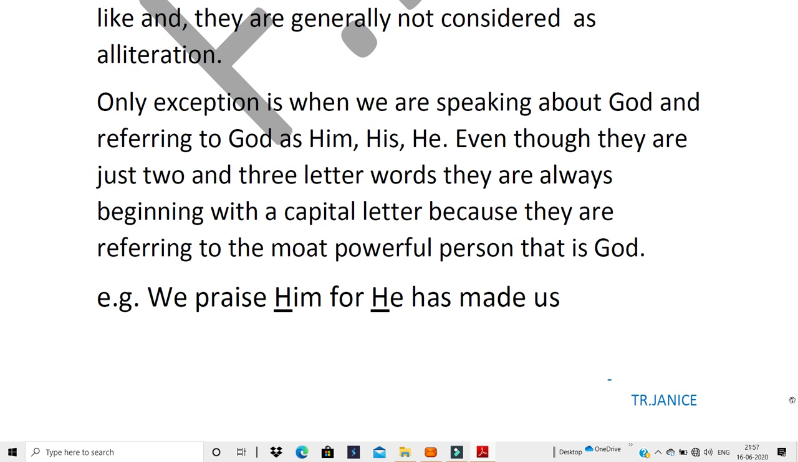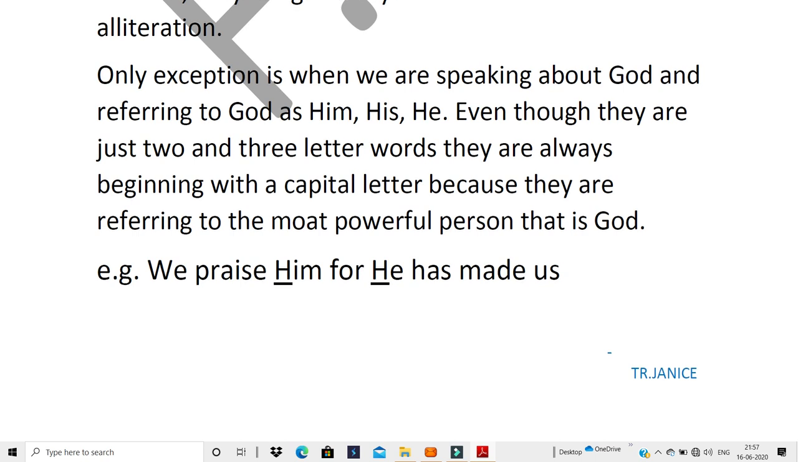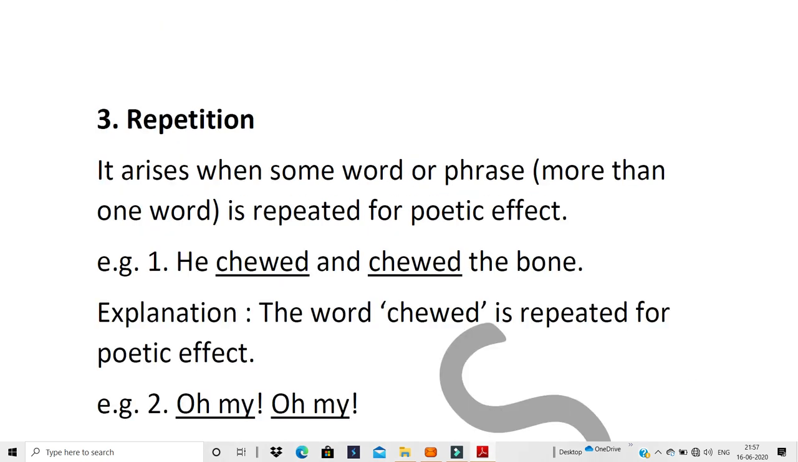We praise Him for He has made us. Okay, so here the letter H is repeated. I have not counted "has". H-E-S, "has" is there, but I have not counted it because it's not as important as God. So both Him and He stand for God. So that's why the letter H in He and the letter H in Him is counted in alliteration. Clear? Okay, now let's move on to the next one, that is repetition.